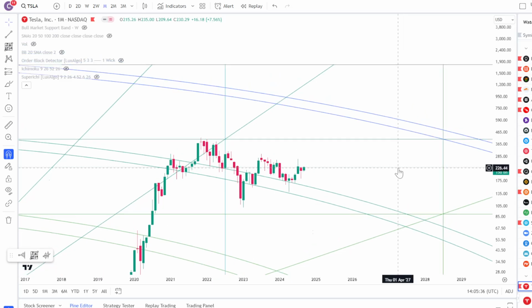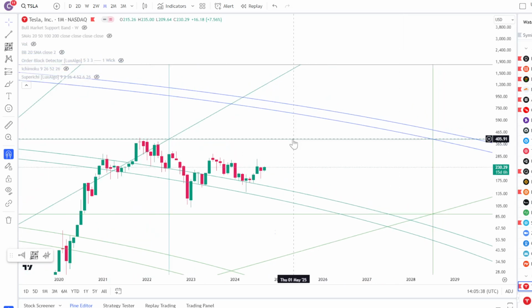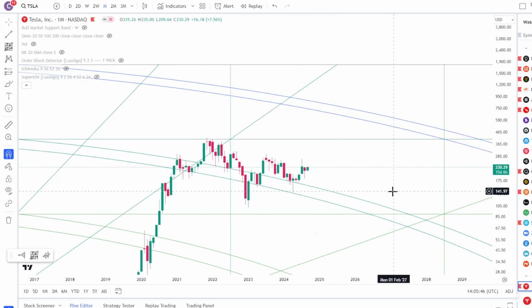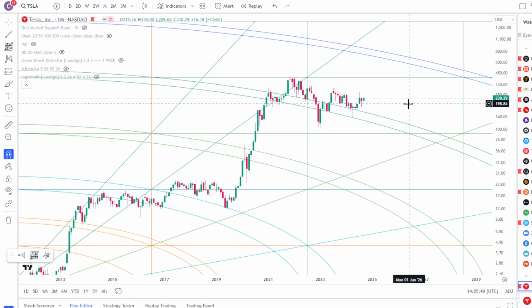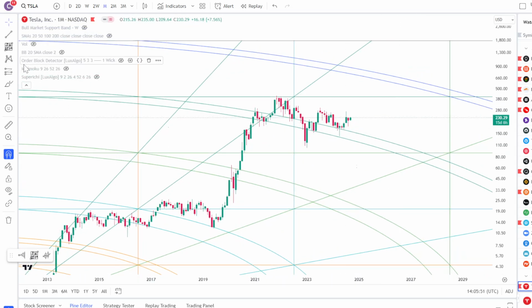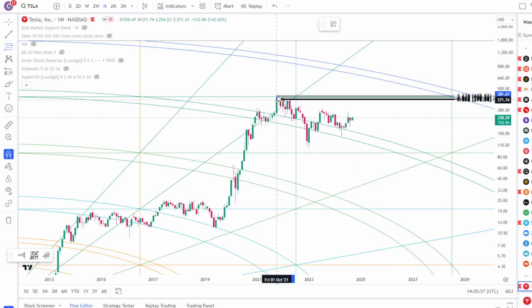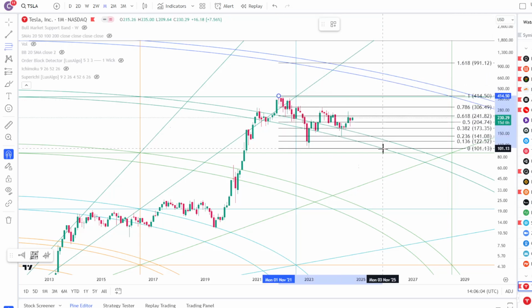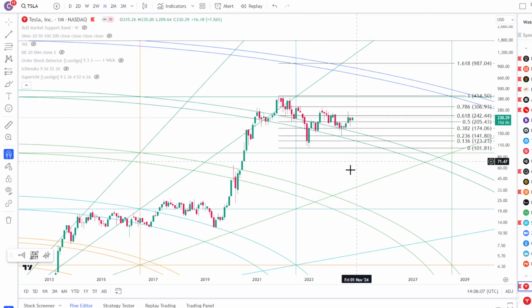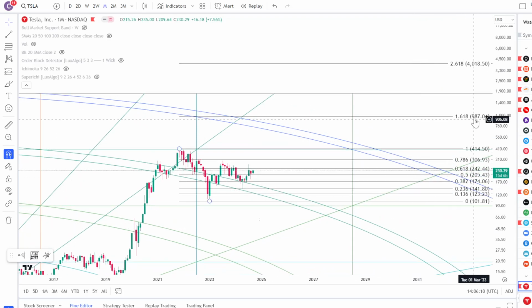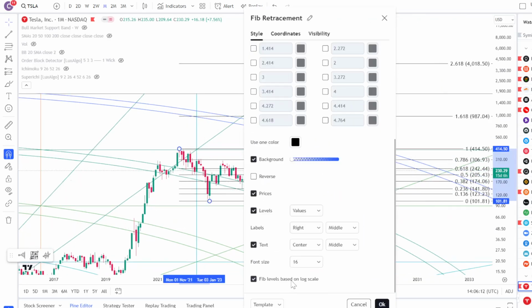So where is price going to end up gravitating towards next? Probably going to gravitate towards the horizontal line over here around 400. But I'm really thinking maybe more like 600, somewhere up here. The reason why I think maybe 600 somewhere up here, and it could happen as soon as 2026, is because if I just do a Fibonacci level from this high over here, actually, let me make sure that I am selecting that wick perfectly. There you are. If you just do a Fibonacci level, just using the cycle high and cycle low, and I'm not going to do log here, I'm going to do linear.